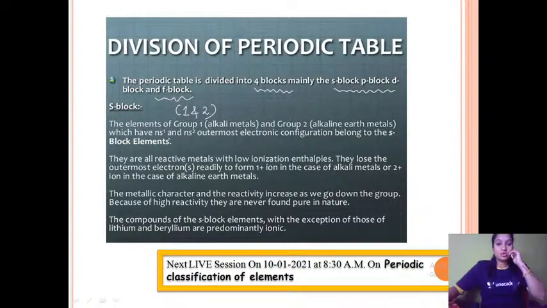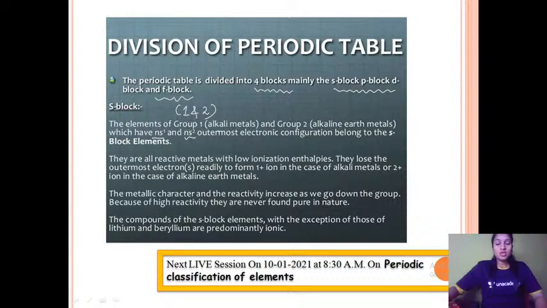The general electronic configuration for alkali metals, which are first group elements: if you write the electronic configuration of all those elements, in the last orbit you can find the ns1 configuration. N can be any number depending on the orbital. So the last electron will be in the s orbital. Likewise, in group 2 elements, the last electron goes again to the s orbital, but the number of electrons in the s orbital is 2. Right?